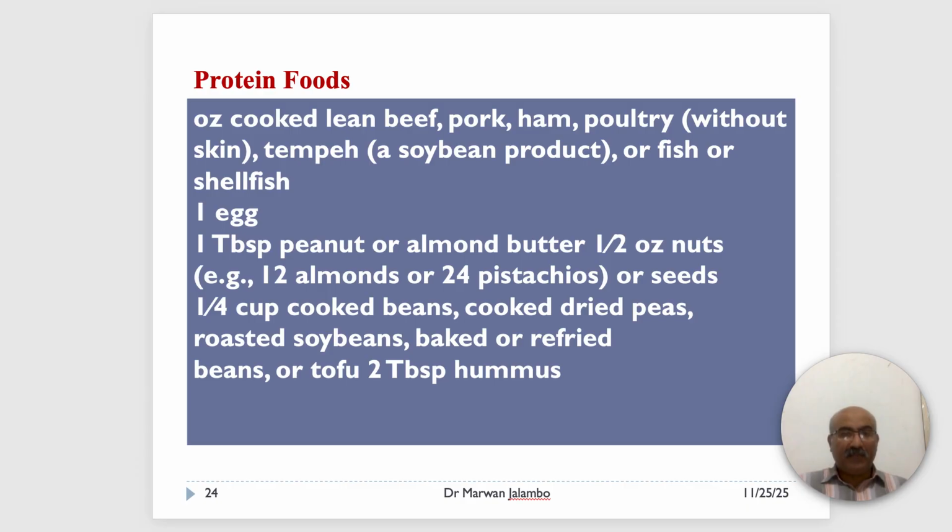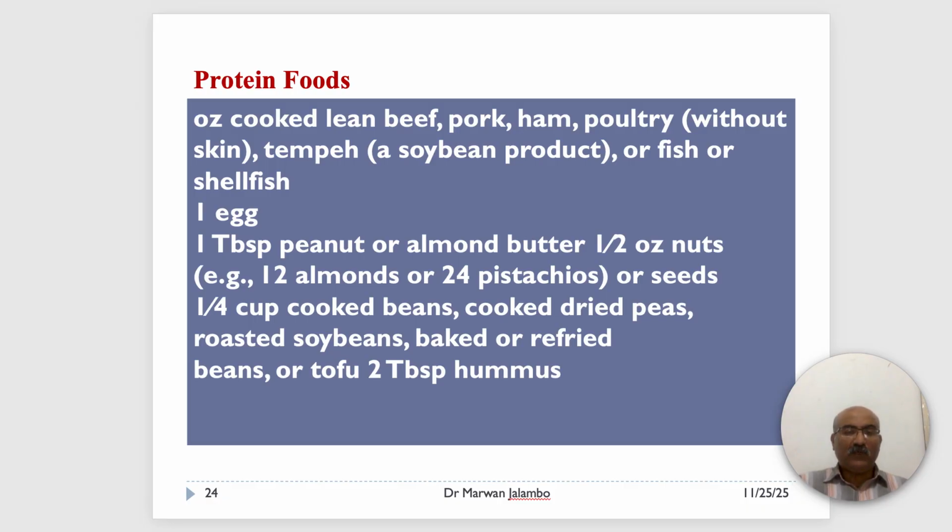So this table shows our equivalents: 1 ounce of cooked lean beef, 1 egg, 1 tablespoon of peanut butter, or a fourth of a cup of cooked beans all count as 1 ounce equivalent.